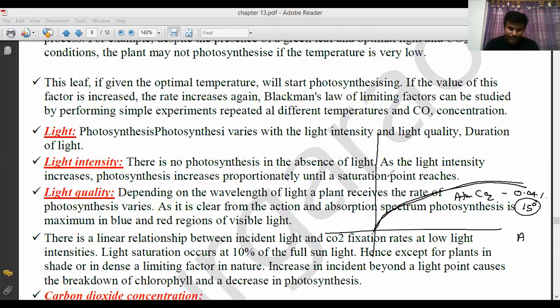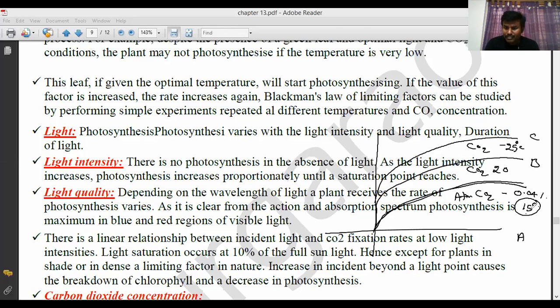Next, B experiment. Carbon dioxide concentration is increased from 15 to 20. Then light also increases automatically. Then here also photosynthesis takes place. It is A, B, C. Here the temperature is 25 degrees centigrade. No problem. In this C also photosynthesis takes place.